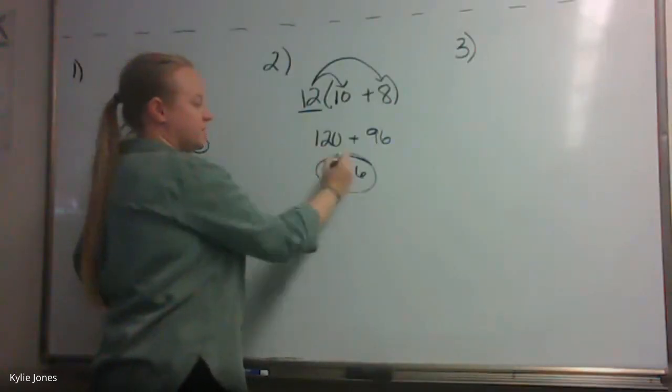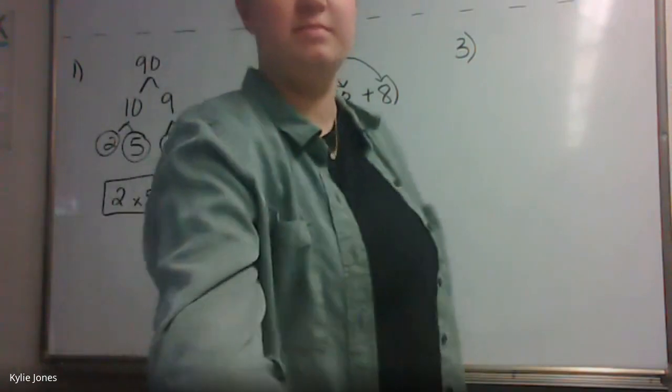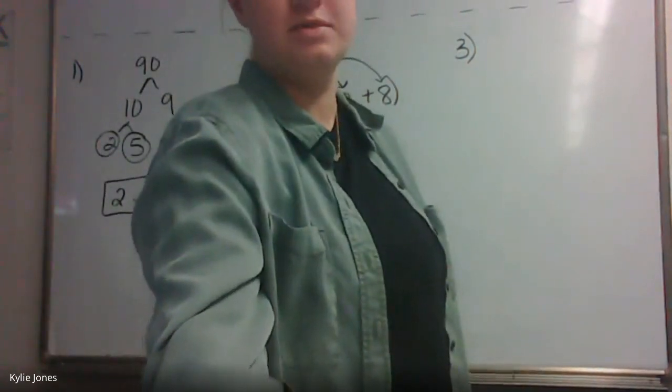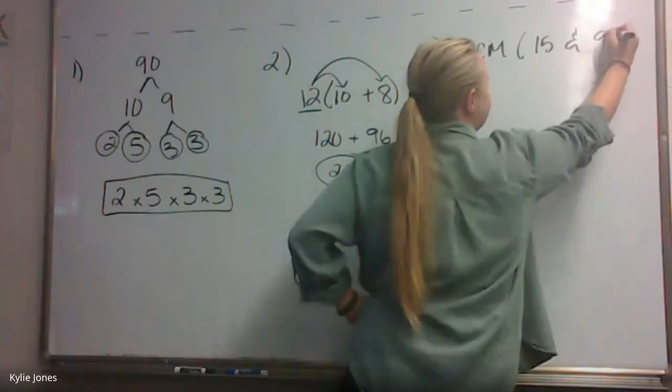216. Good. 216 is your final answer here. Good. And what's our last problem? Sorry, I have to keep going back and forth. Find the LCM of 15 and 9.